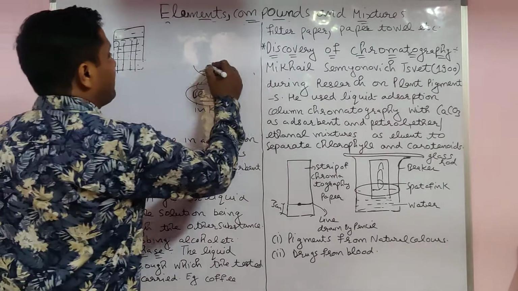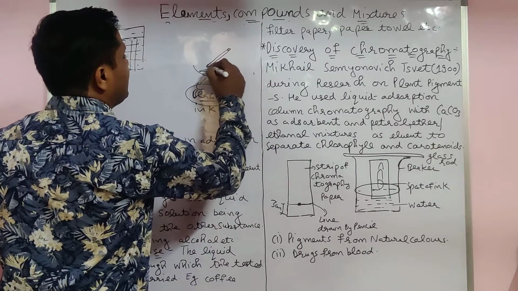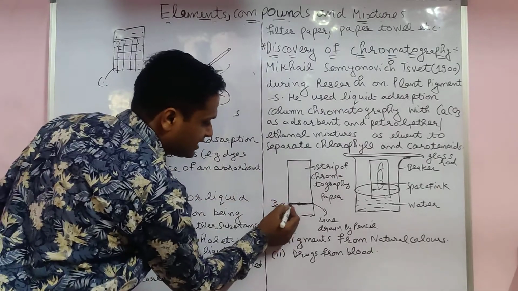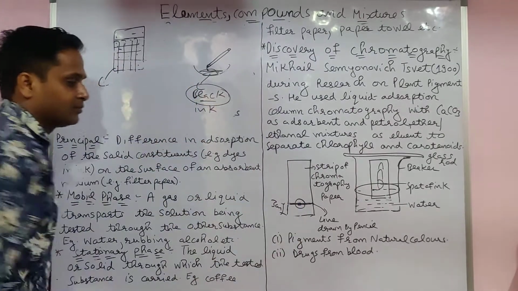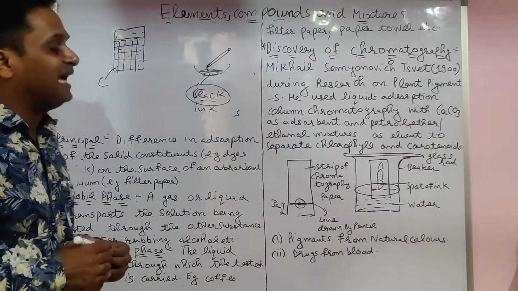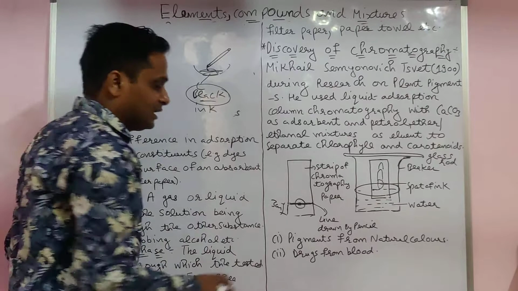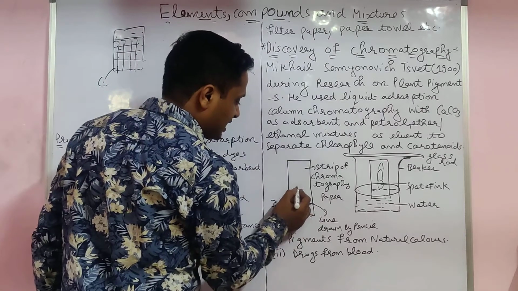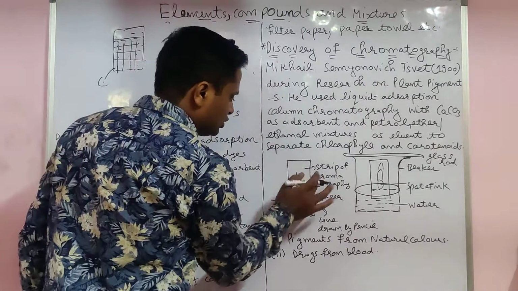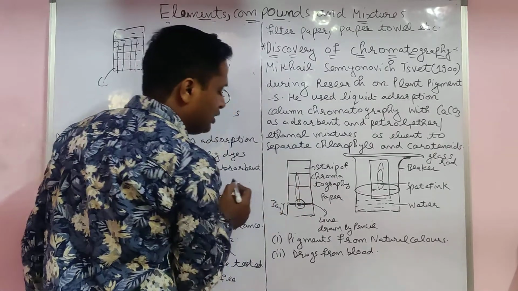So you take a very small capillary tube, dip it in, and put one drop at 3 centimeter here only. When you dip the filter paper in alcohol or acetone, what do you see? The colors start moving up. Maybe red like this here, blue here.